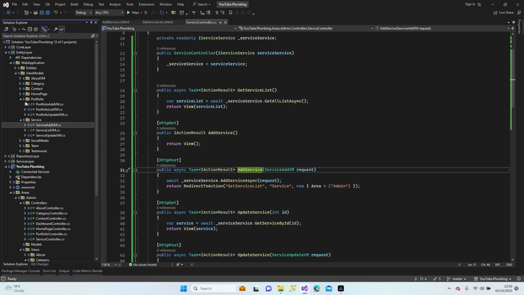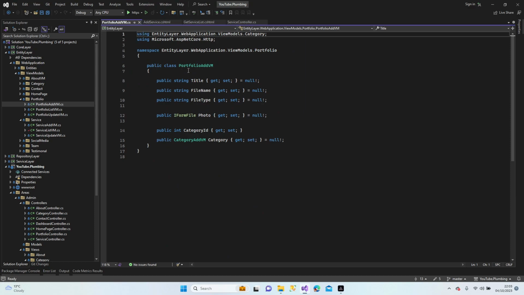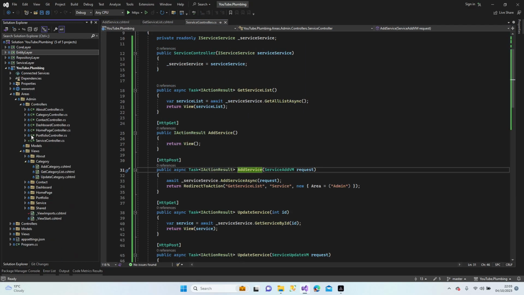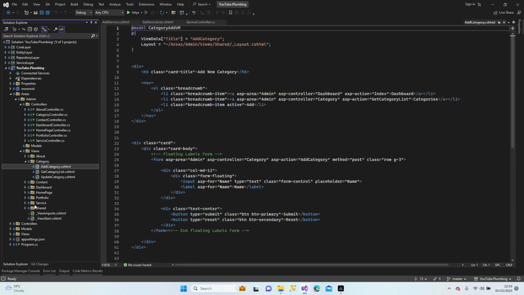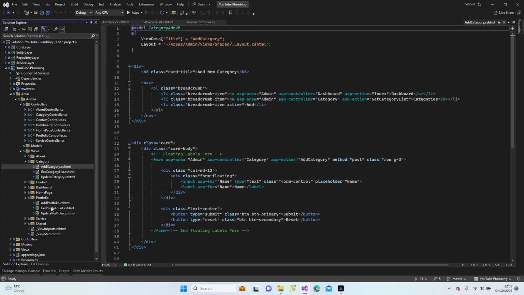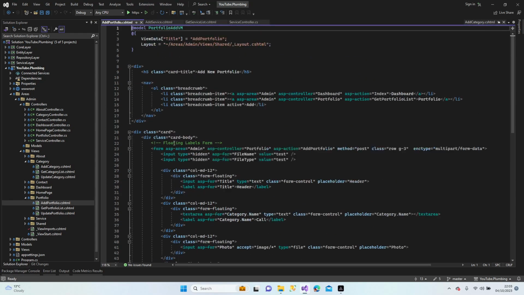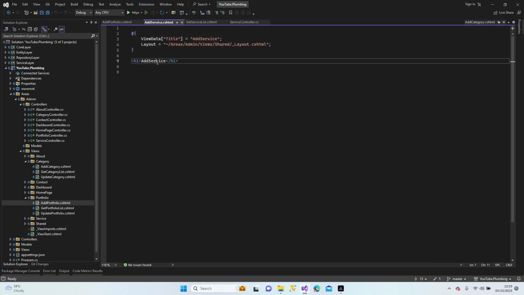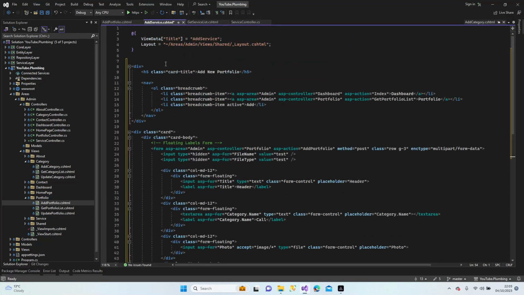So let's open portfolio add. Oops, not that one. Portfolio. Where is the portfolio category? Oh, add portfolio. Yeah, it will work. Let's copy add service. Let's have a look now.